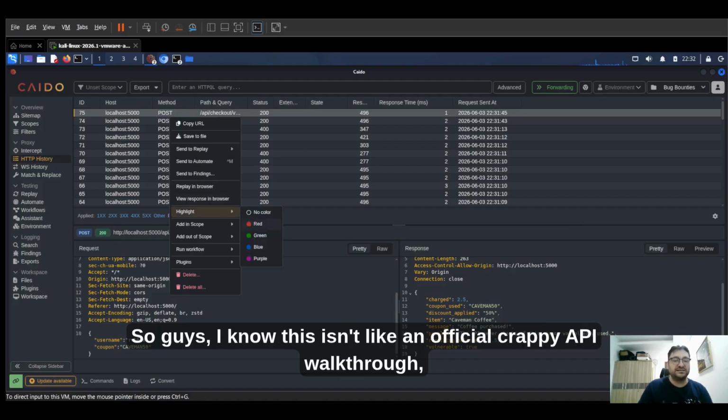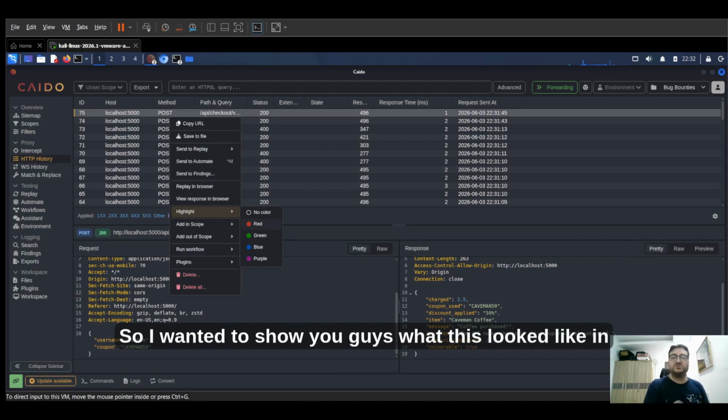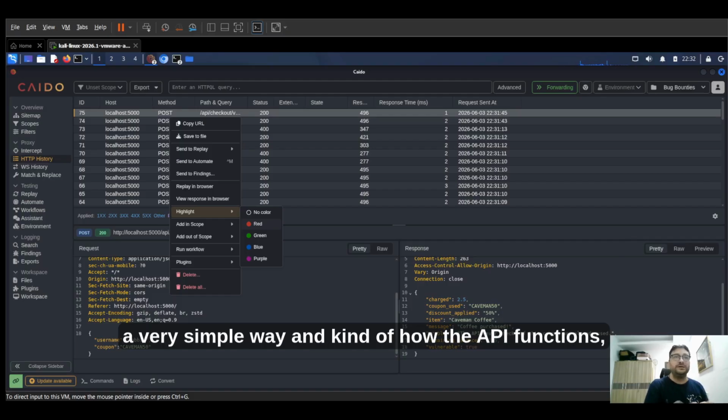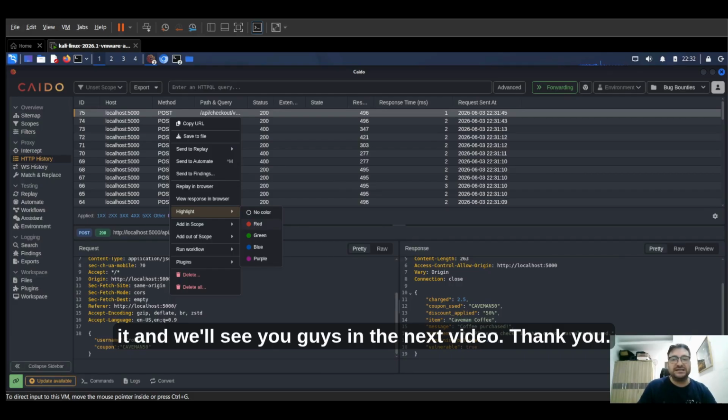So guys, I know this isn't an official Crappy API walkthrough, but there's no real walkthrough for Crappy. So I wanted to show you guys what this looked like in a very simple way and how the API functions. So hopefully you guys liked it, and we'll see you guys in the next video.